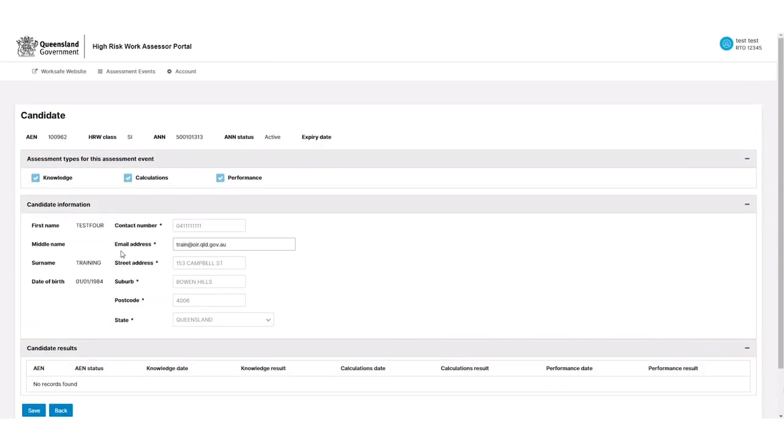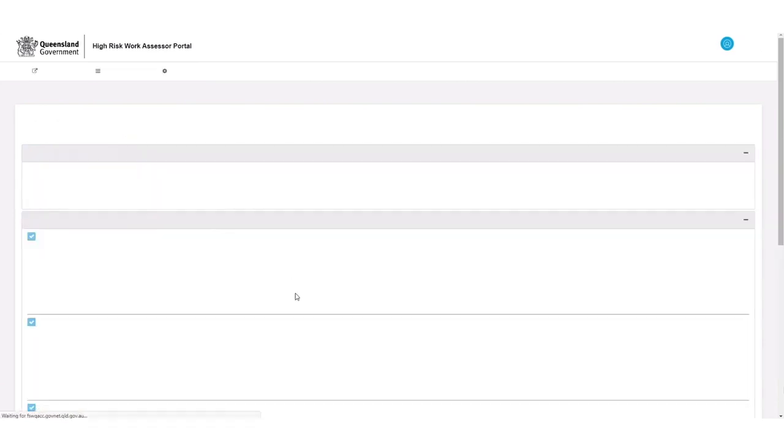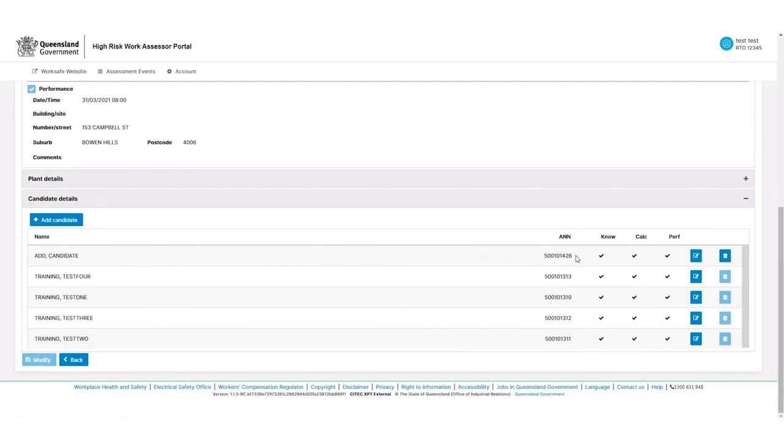Now, in the case that you need to edit a candidate and the assessor has already planned it, what you'll need to do is liaise with the assessor, have the assessor unallocate that candidate, and you'll need to use this process of modification to an assessment event that's already been planned to re-add the candidate so that you can do the process as per the one that we've just added.